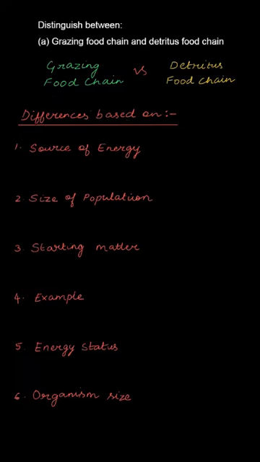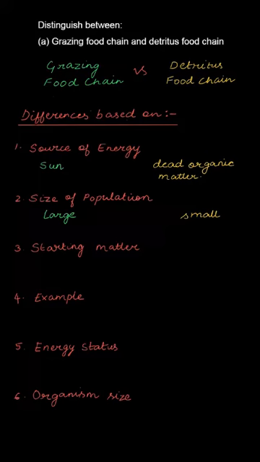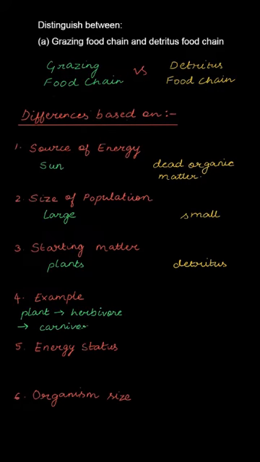So in a grazing food chain, the source of energy is the sun, whereas in a detritus food chain, the source of energy is dead organic matter. Okay, the size of population in a grazing food chain is very large, whereas in detritus it is small. The starting matter in a grazing food chain is the plants, and in the detritus it is the detritus or decayed matter.